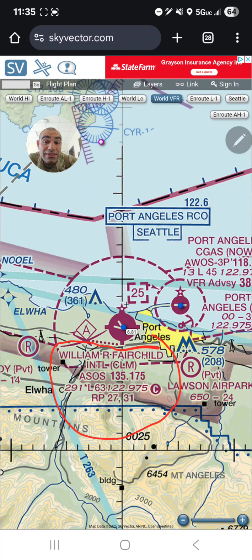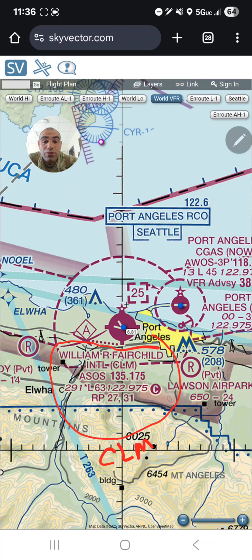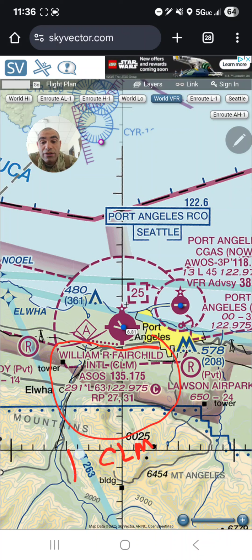The first information is the name of the airport, William Fairchild International Airport. The next information is that CLM is the identifier of the airport, and if you were to look up this airport on your IFR GPS, don't forget to put the K at the beginning, otherwise the GPS may not recognize it or may show you another airport somewhere on the other side of the world.